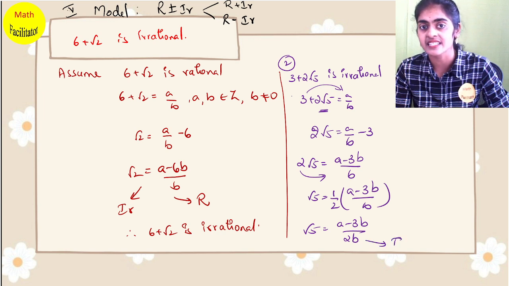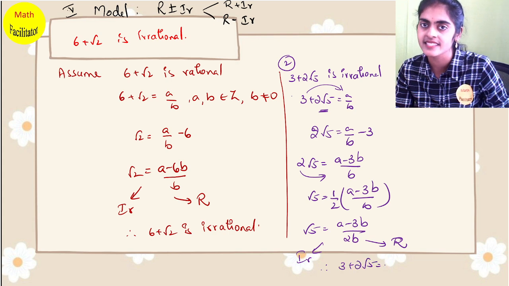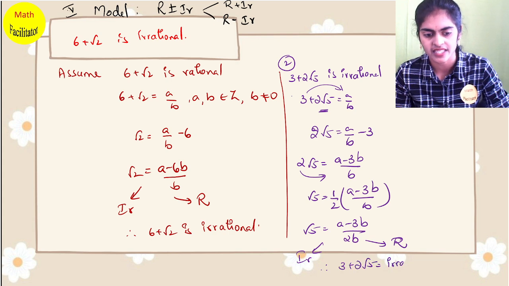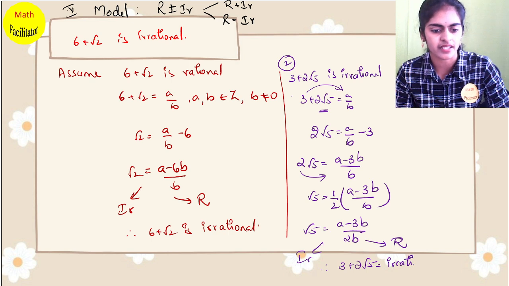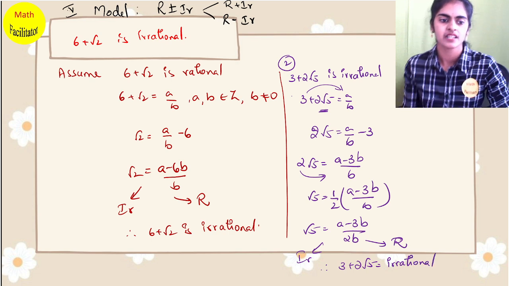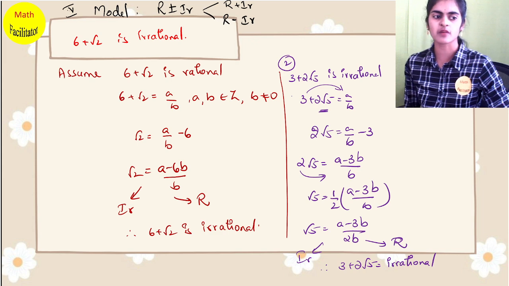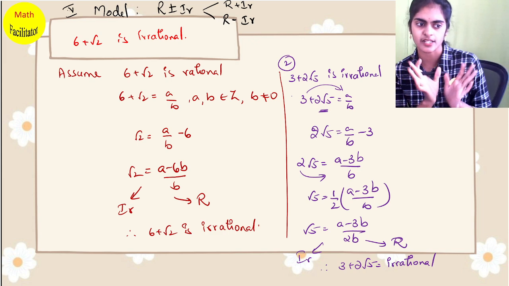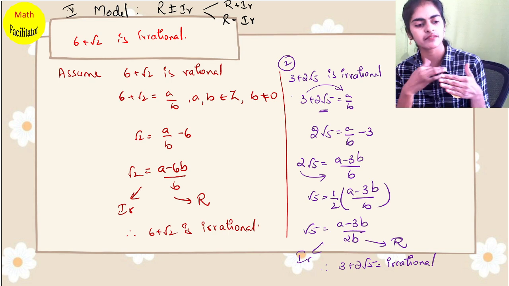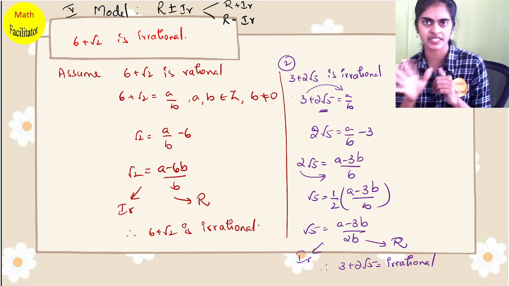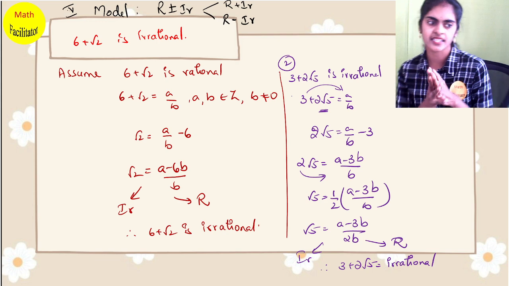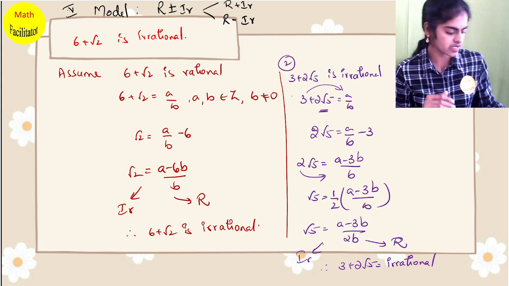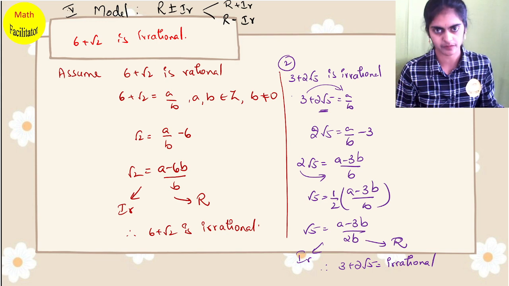Clearly this is rational and this is irrational. So therefore this is an irrational number. Is it very clear to everyone? Yes. So what did we do in this model? Rational number on one side, irrational number on the other side. That's what we are trying to do. And the minute you get rational equal to irrational, it is false, and hence you say our assumption is wrong. So this is model number 5.